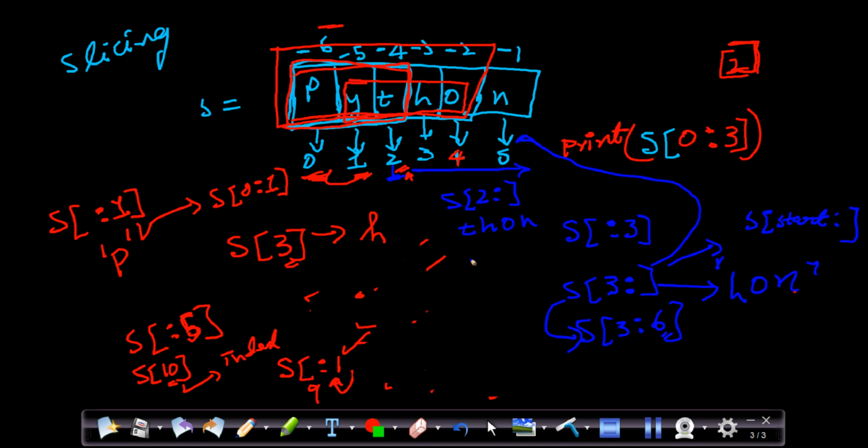Okay, and now a very interesting question. If I ask it to print like this, what will it print? Any idea? We have not given anything in the start and we have not given anything in the end, which means that it will print the entire sequence. It will start from 0 and go till the end of the sequence. This is the same as 0 colon 6, that is how it works. Okay, this is the same as this one.